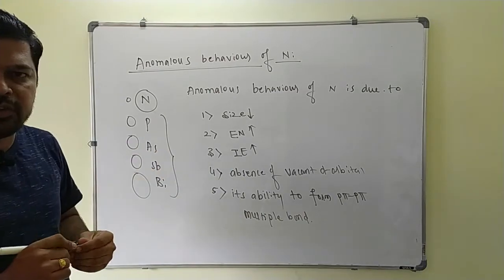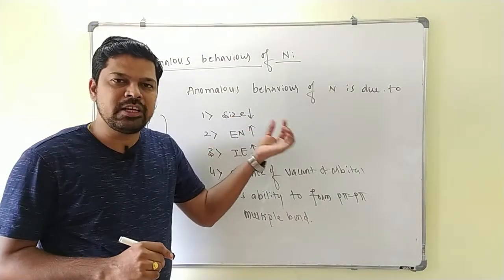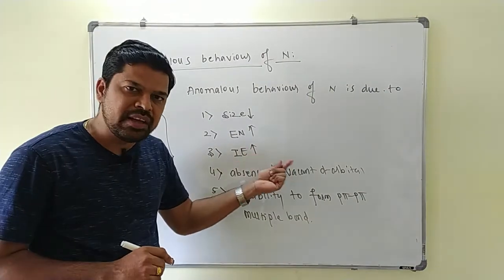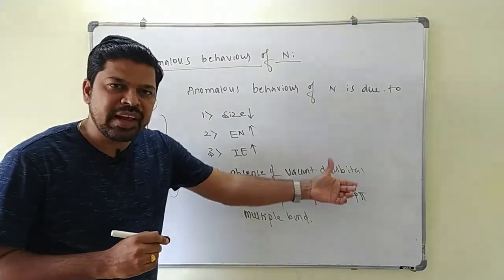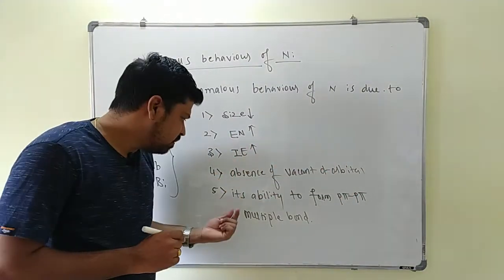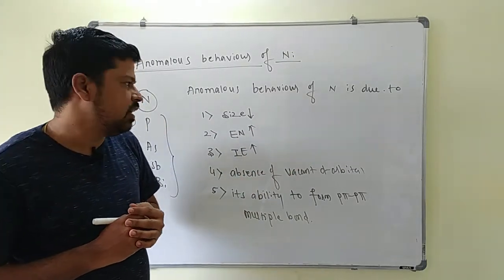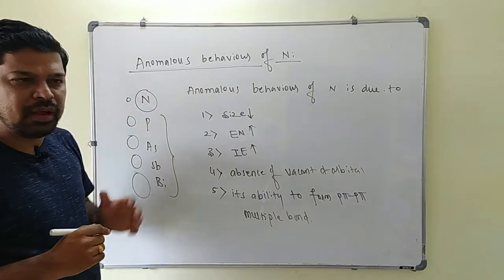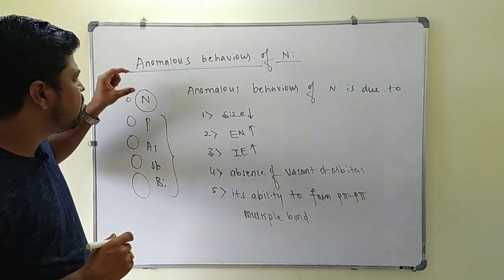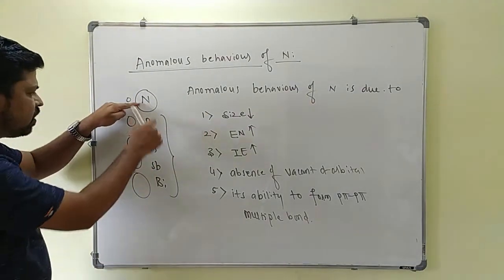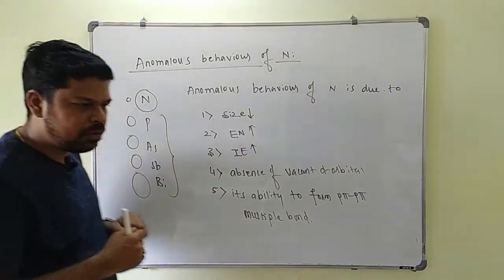Anomalous behavior of nitrogen is because of its small size, high electronegativity, high ionization energy and absence of vacant d orbital, then its ability to form the pπ-pπ multiple bond. This is the main reason for the anomalous behavior. Now we will write some points of difference between nitrogen and the remaining elements of group 15.